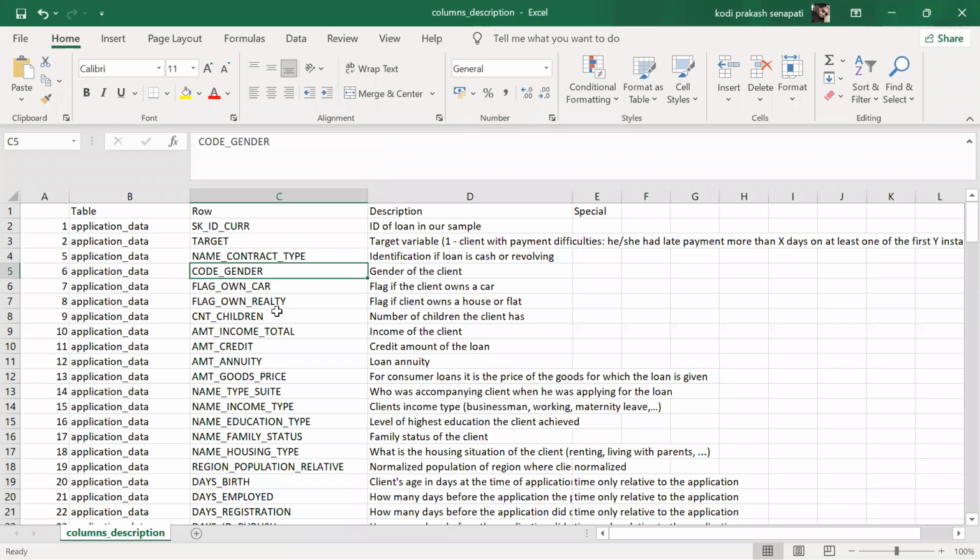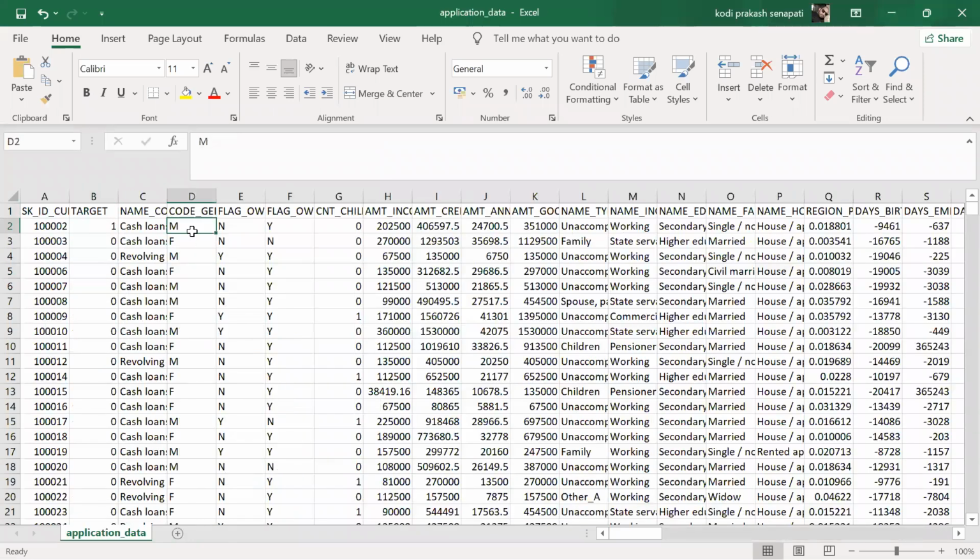Gender, you know this, guys. Let's talk about contract type: whether it is a cash loan or maybe a revolving loan. Maybe we talk about a personal loan, home loan or business loan, what kind of things. And code gender, male, female. Own a car: do you have a car?